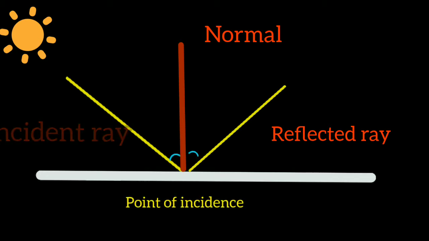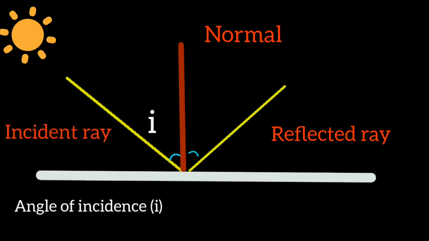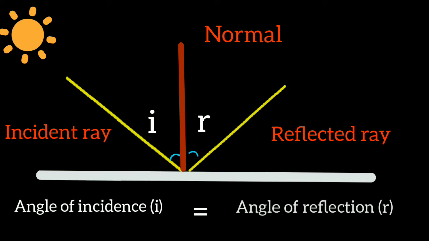The angle formed between the incident ray and the normal is known as i, and the angle formed between the normal and the reflected ray is known as r. And this angle of incidence is equal to the angle of reflection. This is the first law of reflection.